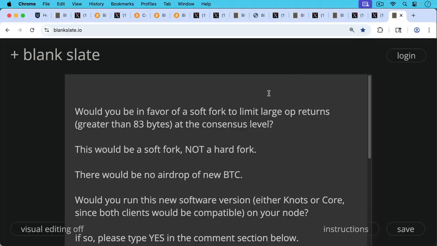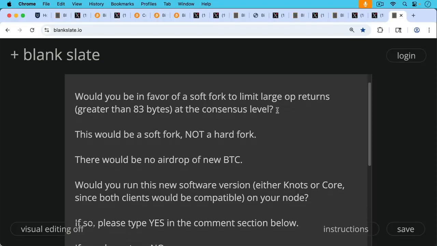So I would ask all of you guys, would you be in favor of a soft fork to limit large op returns greater than 83 bytes at the consensus level? This would be a soft fork, not a hard fork. It's important to emphasize that. There would be no airdrop of new Bitcoin. We're not interested in something like that.